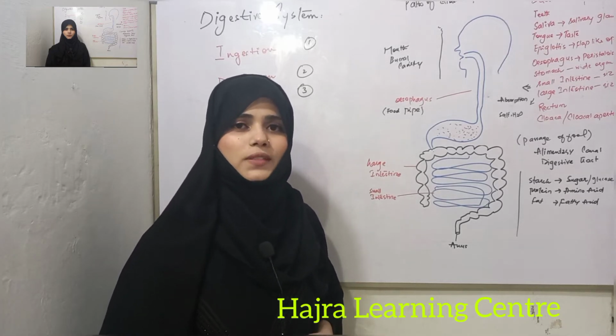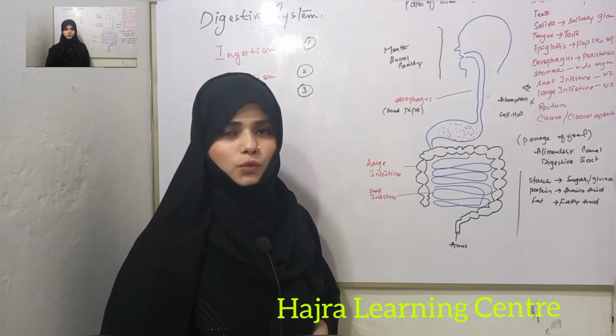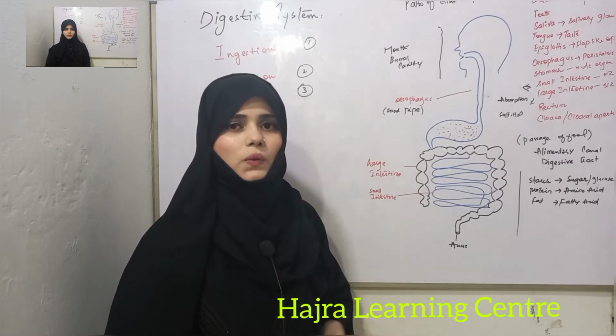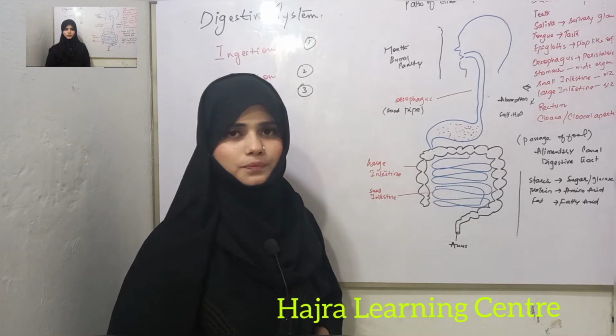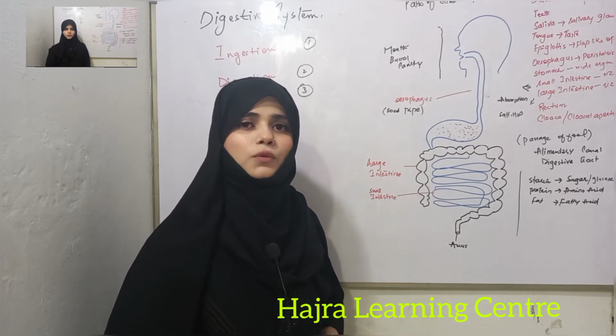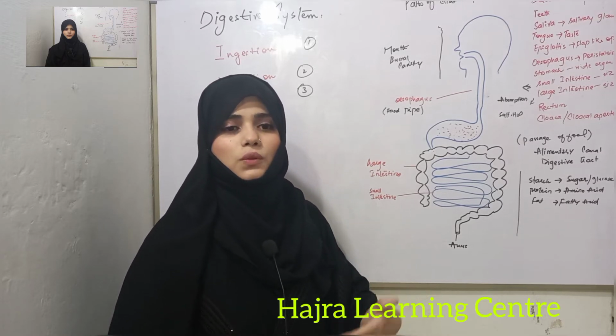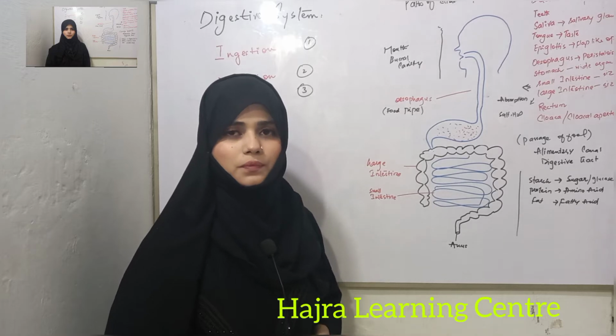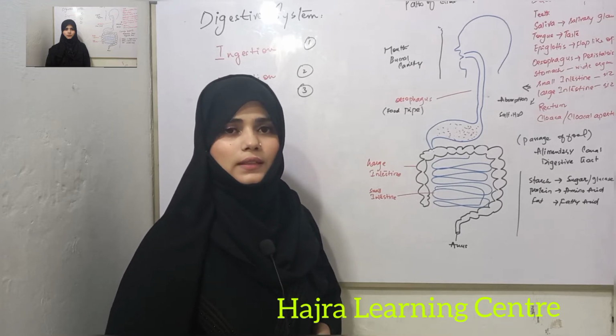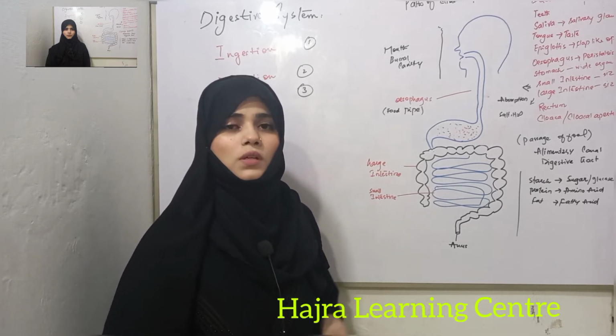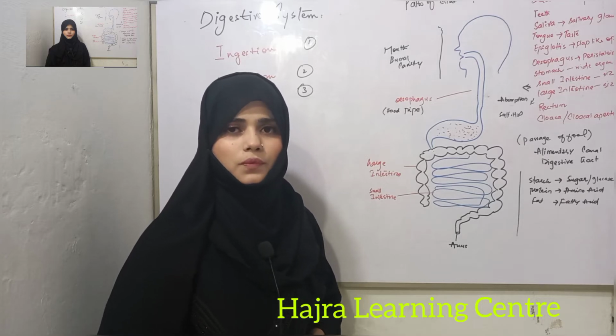The function of saliva is to lubricate the food, or in a simple way you can say it softens the food. Inside our mouth, the food is converted into smaller pieces. After that food is pushed towards the epiglottis.